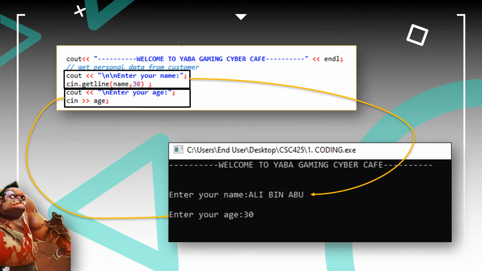Next is input and output. For this program, we will display welcome to Yaba Gaming Cyber Cafe. After that, customers should enter their name, using cin.getline, name[30], which is a predefined function, and after that, customers should enter their age.